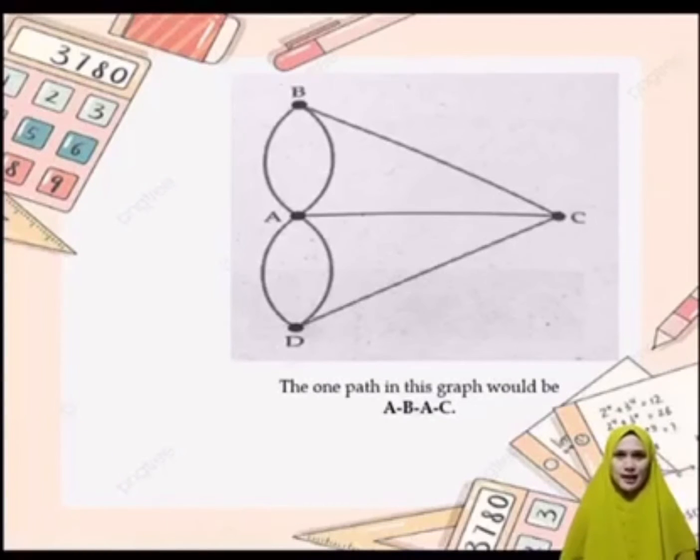So, may tinatawag tayong path. So, a path in a graph can be thought of as a movement from one vertex to another by traversing edges. So we can refer to our movement by vertex letters. For example, di ba magsisimula tayo sa A, papunta sa B, then papunta naman sa A, then papunta sa C. So the one path in this graph would be A, B, A, C.